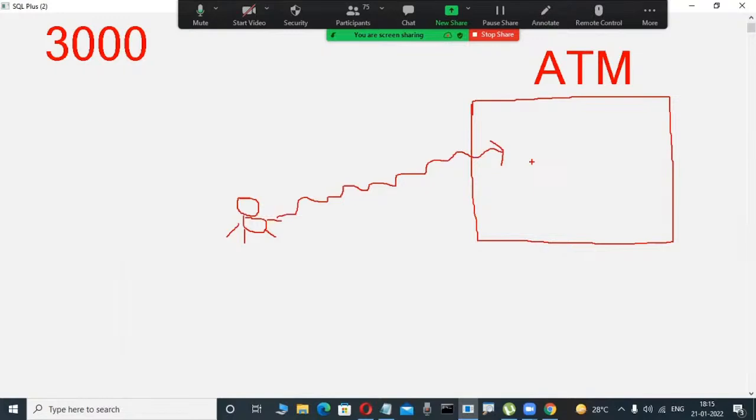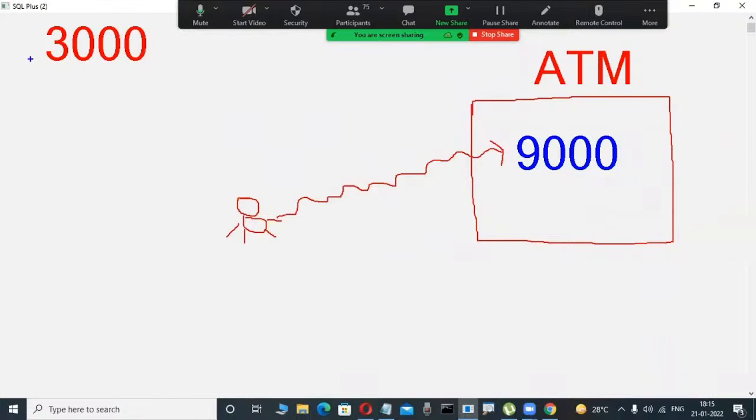But unfortunately, my balance is 3,000 rupees presently in my account. Now I decided to withdraw some amount. Okay, fine, but my available balance is 3,000. After inserting the ATM card, it asks me to enter the amount. In that case, I mentally decided to withdraw 9,000 rupees. Now as I try to withdraw 9,000 rupees, will I get 9,000 rupees? No.